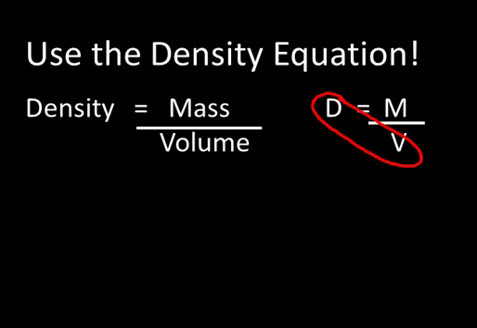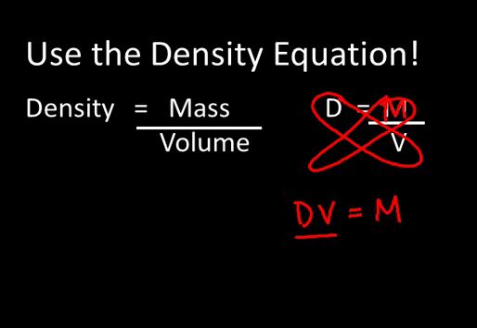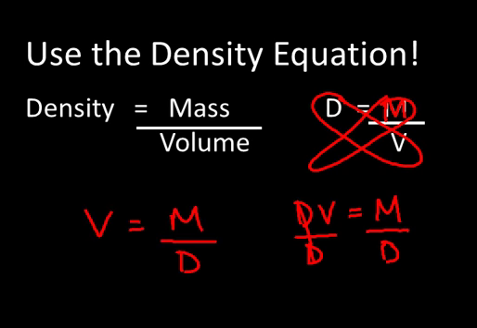Density times volume equal to mass. So this equation can be rearranged to read mass is equal to the density times the volume. If we want to solve this for volume, we'd have to divide both sides by D. And we could rearrange this equation to say volume is equal to the mass over density.